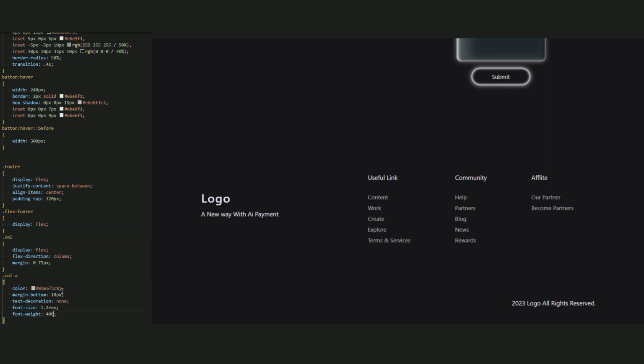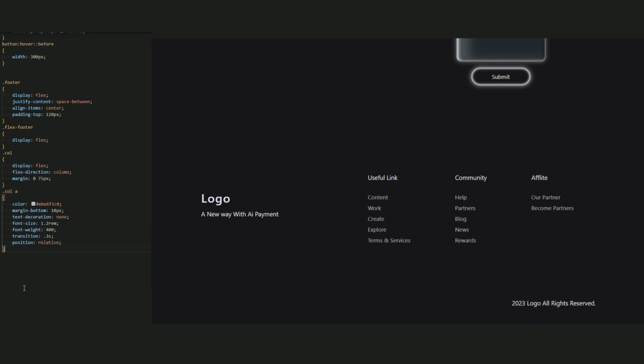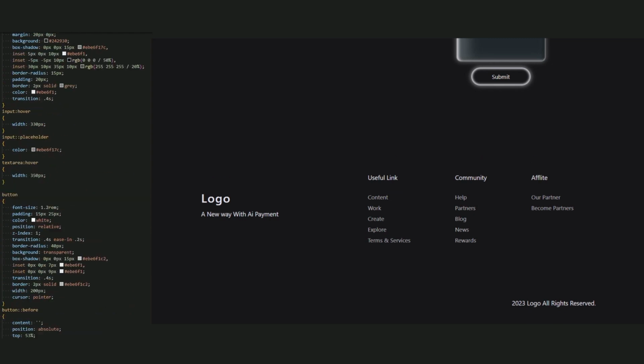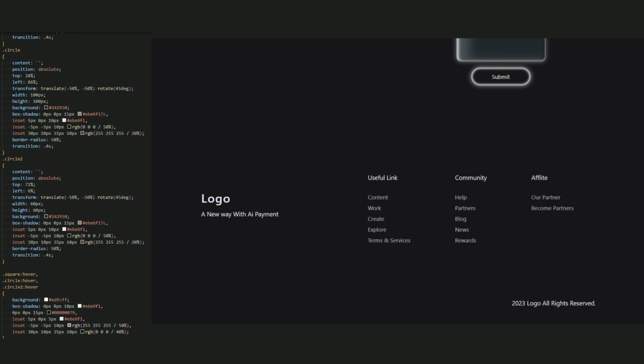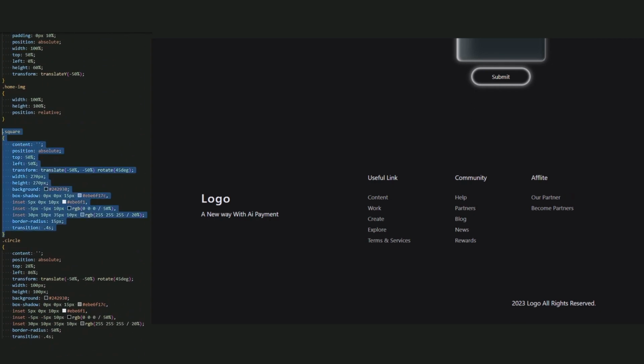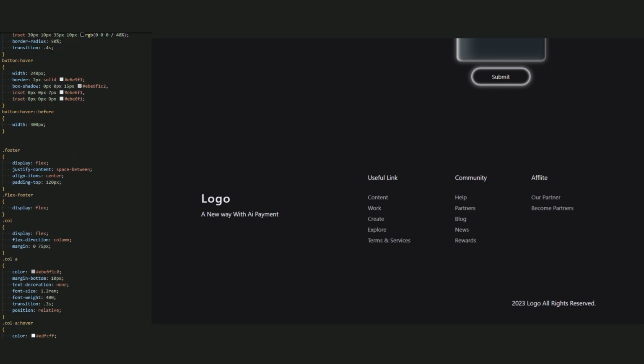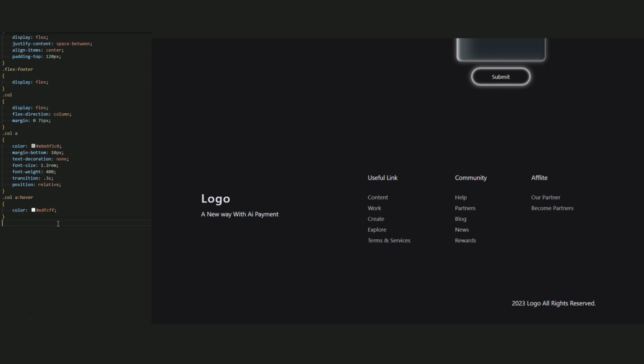Now let's add a font weight 2 and the transition and the position relative. Very good. Now let's get hover for it. Call A, hover. The color be white. This is a sample. Okay, now let's create a little square that is here as you can see in a video. So again, let's copy a square style that we have here. Let me find it. Okay, this is a square style. And now copy it and paste it here.